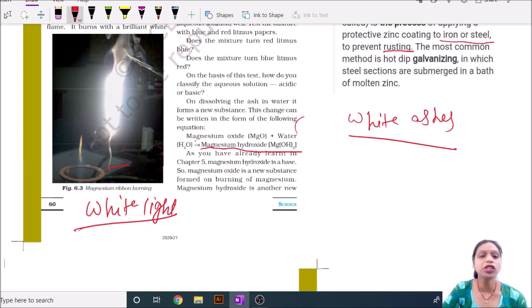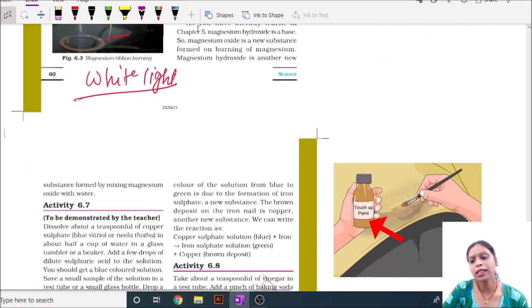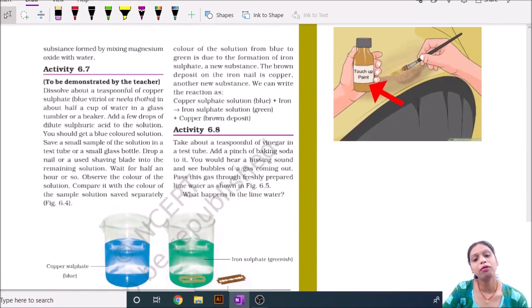For understanding chemical change, we take another example. In this example, we take a bowl or a beaker and fill 2/3 of the beaker with water and put sulfuric acid on that and dissolve 1 tablespoon of copper sulphate, means nilathotha, in that.